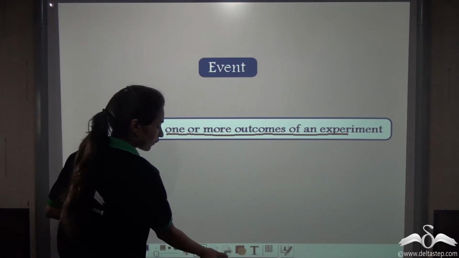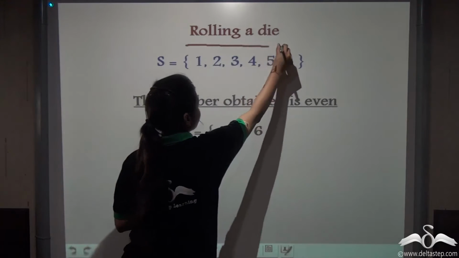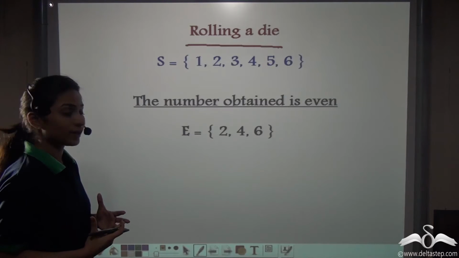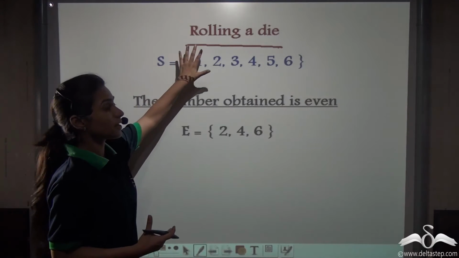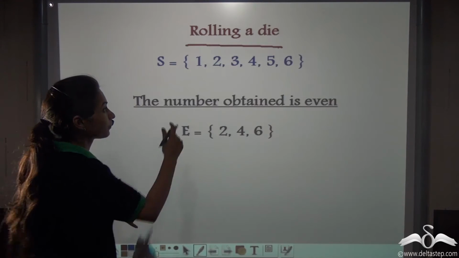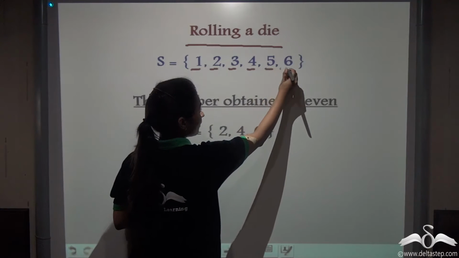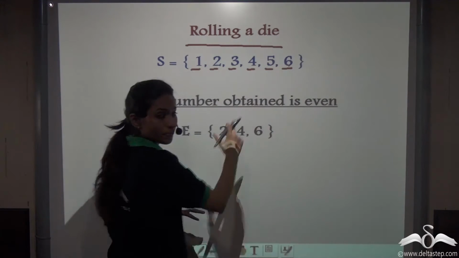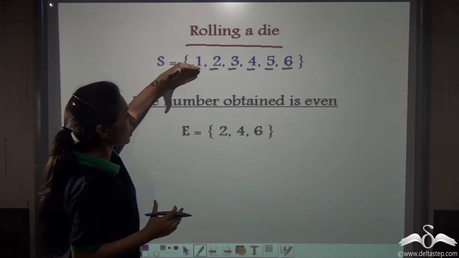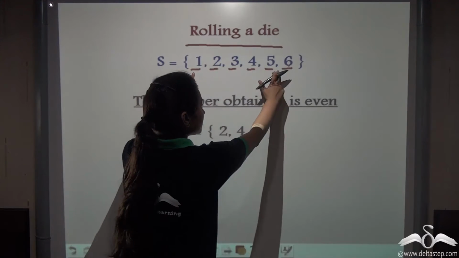Now let's take another example. Here we are rolling a die. So this is an experiment that we are conducting. What will be the sample space of rolling a die? That means what will be the possible outcomes of rolling a die? We can get the number 1, 2, 3, 4, 5 or 6, any of them. But we are sure that whatever outcome we get, it will be amongst these only, not any other number. So this is a sample space.